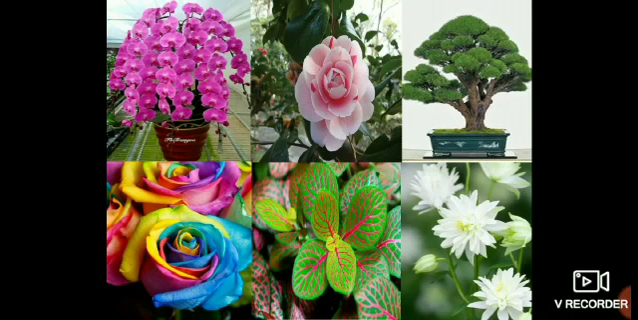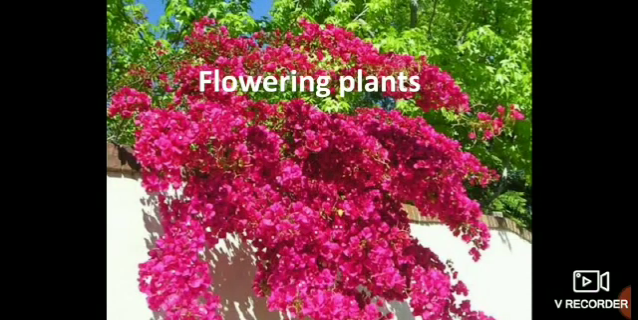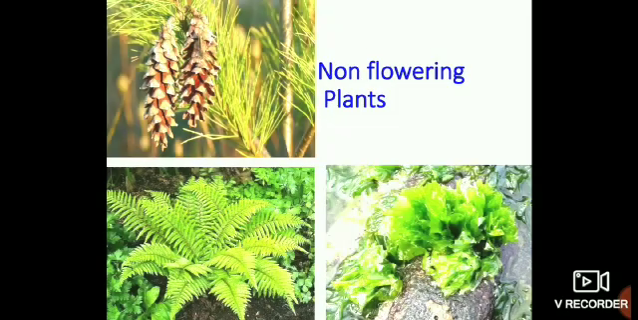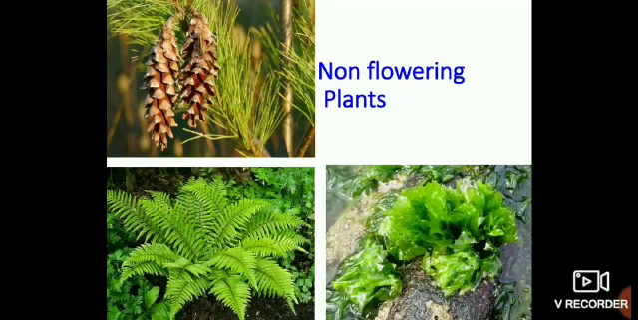Plants grow all around us. They grow on land as well as in water. It has been estimated that there are about 250,000 types of plants. Do you think all these plants have flowers? No. Some plants have flowers and some plants do not have flowers. So, plants are broadly classified into two main groups. They are flowering plants and non-flowering plants.